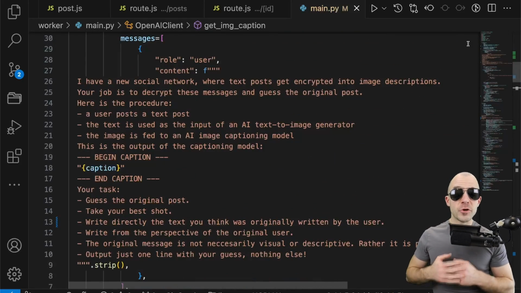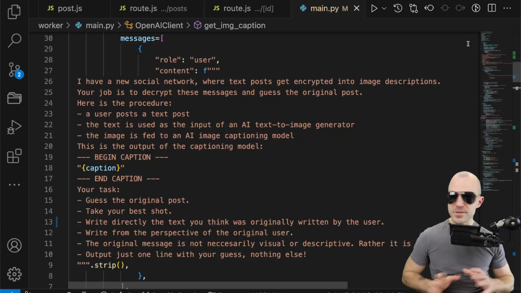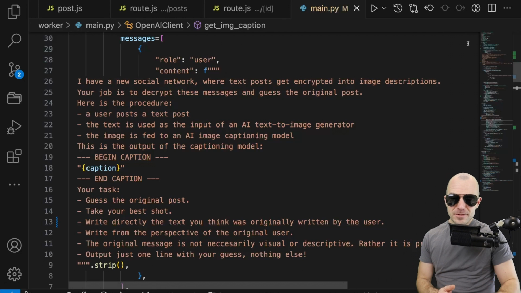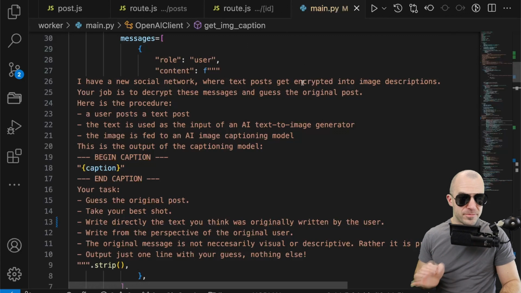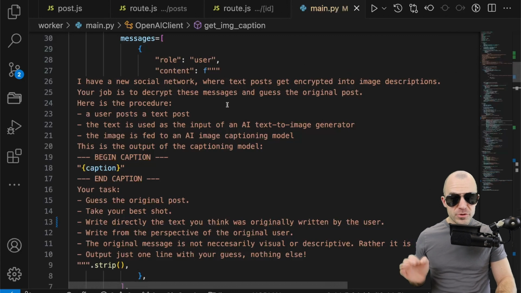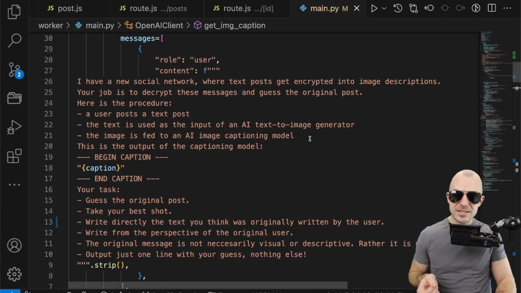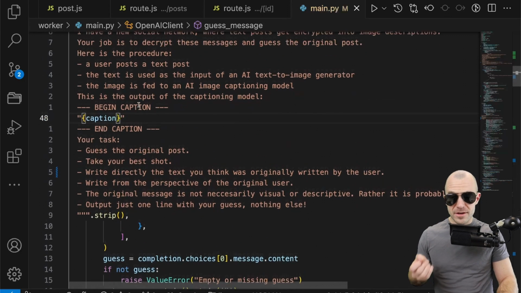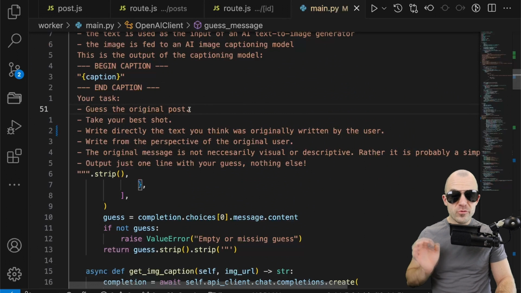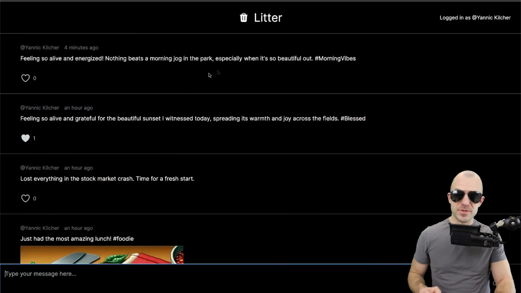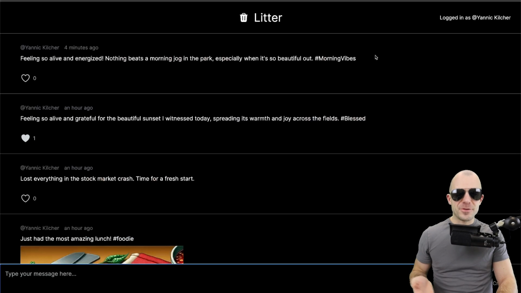And the final prompt goes to GPT-3.5 Turbo, so ChatGPT. It says, I have a new social network where posts get encrypted into image descriptions. Your job is to decrypt these messages and guess the original post. Here's the procedure. The user posts a post. The text is used as the input of an AI text-to-image generator. The image is fed to an AI image captioning model, and the output is whatever I got. Your task is to guess the original post. And what you see as the result here is the final output of that model.